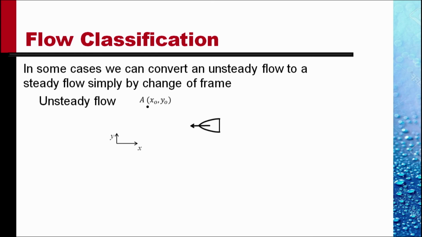There is a body that is moving towards the left with a constant velocity. Let's consider a point A at a location x naught, y naught and record the change in velocity. Originally, the velocity there would be 0, but as the body moves towards A, the velocity increases, and as the body moves past A, the velocity decreases back to 0 again. So the velocity at A would appear something like this.